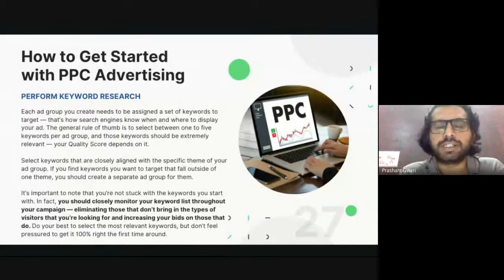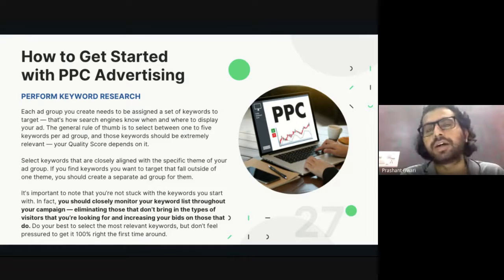So today is the third session of search engine marketing, and in this session we will learn how to start with PPC advertising. Earlier, we learned about the types of advertisement, like display ads, shopping ads, retargeting, or search ads. We also understood how to set up goals, parameters, and goal metrics.